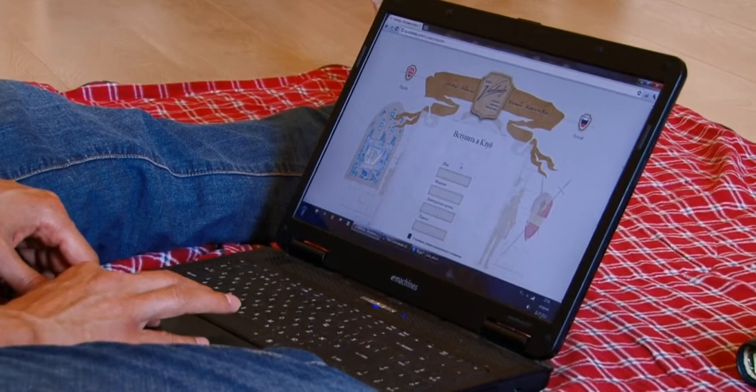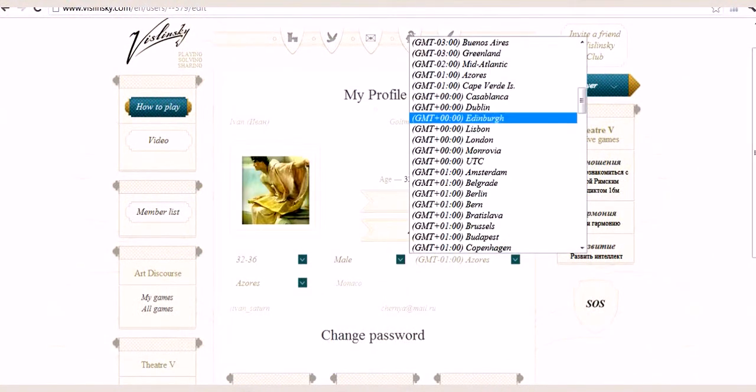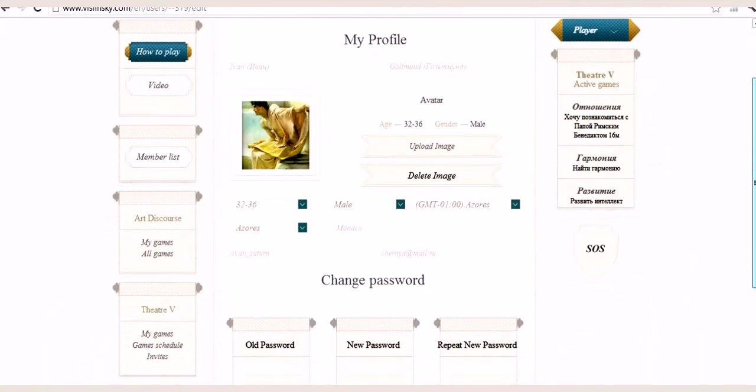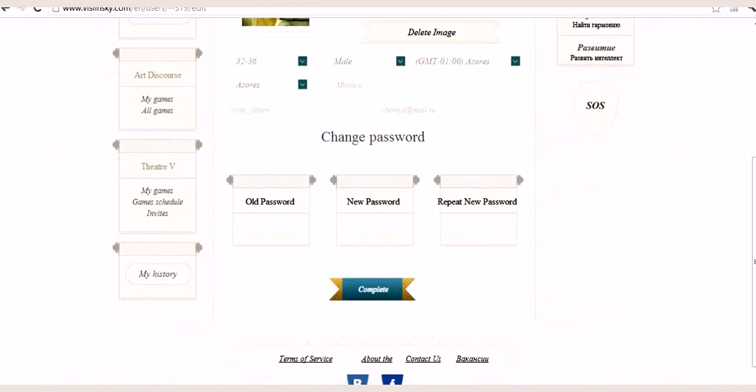After registering on the website www.vislinsky.com, make sure you put down your time zone. Then the start time of the games in the timetable will be showing according to your local time.